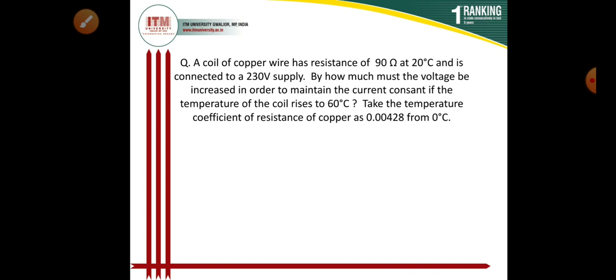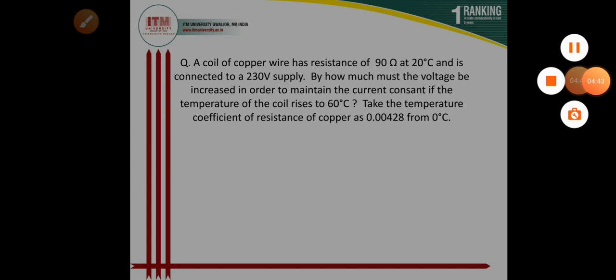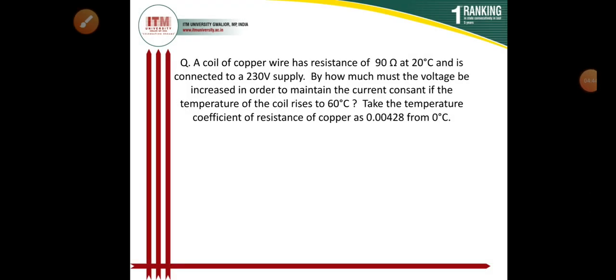By how much must the voltage be increased in order to maintain the current constant if the temperature of the coil rises to 60 degree centigrade? Take the temperature coefficient of resistance of copper as 0.00428 from 0 degree centigrade.